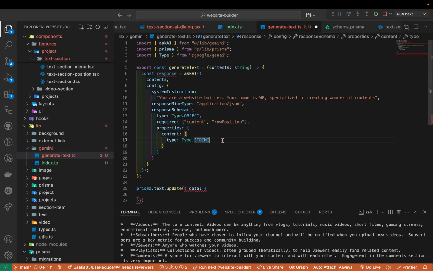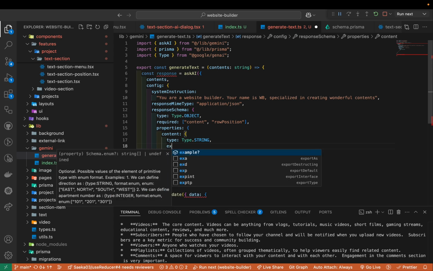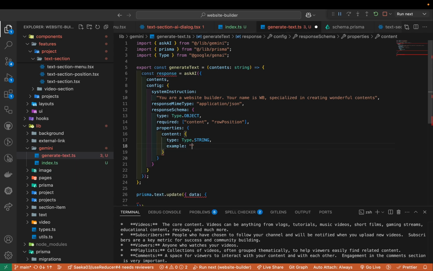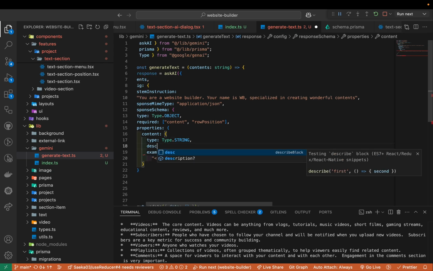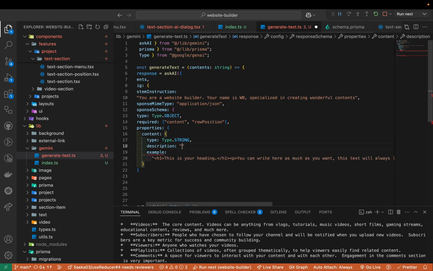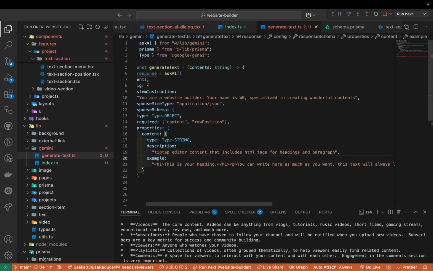So when we generate it, we can pass some examples, okay? So example will be something like that. So this one, H1, this is heading, and the P tag, you can blah, blah, blah, right? So we're gonna give them some example, right? And then at the same time, we want to give some description saying that this one will be tip editor content that includes maybe HTML text for headings and paragraph, right? Yeah, I think let's give this much for now and then see if it's gonna work, okay?